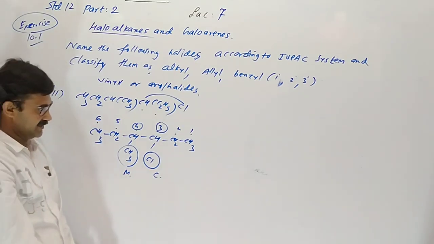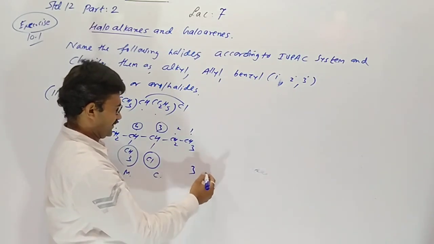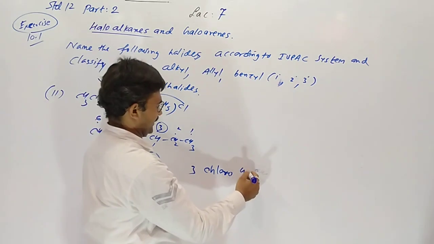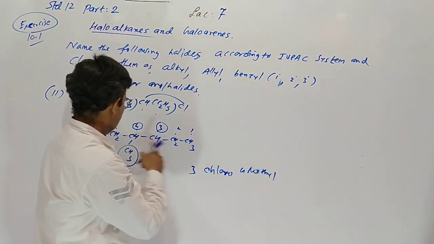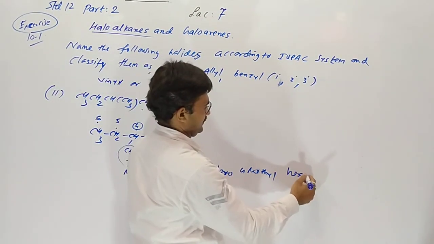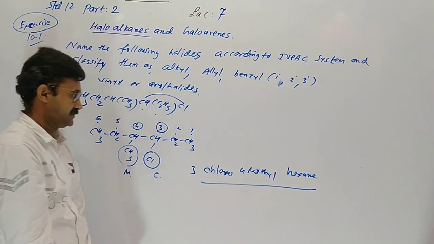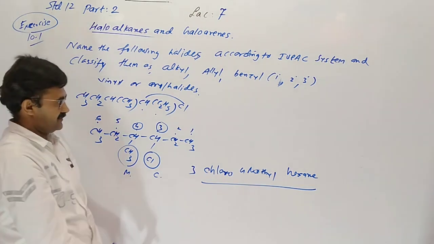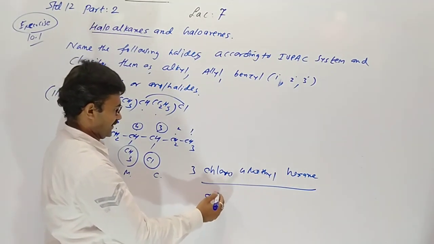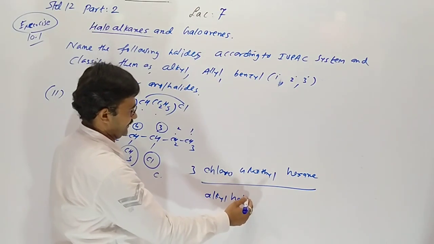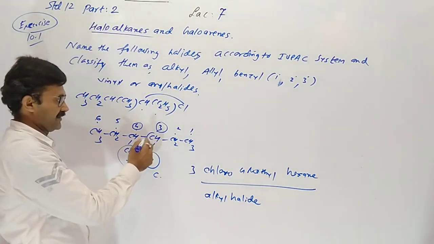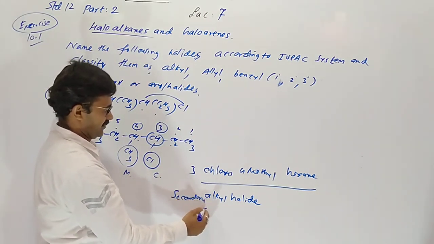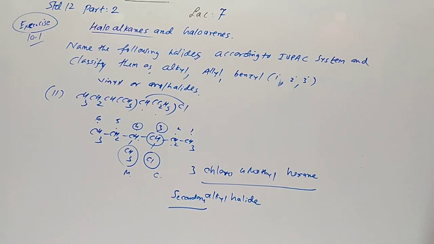So by alphabetical order we take 3-chloro first, 4-methyl, and the number of carbons is 6. So the name is 3-chloro-4-methylhexane. An alkyl group with halogen, so it is also an alkyl halide. But the halogen-containing carbon is attached to another 2, so this one is also a secondary alkyl halide.